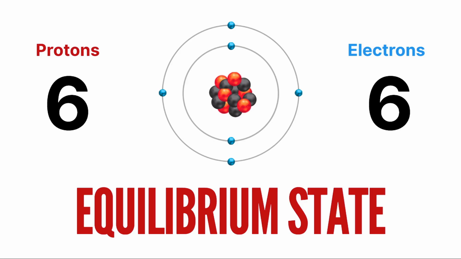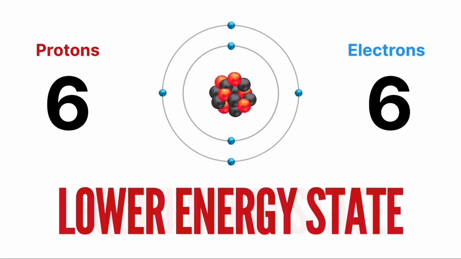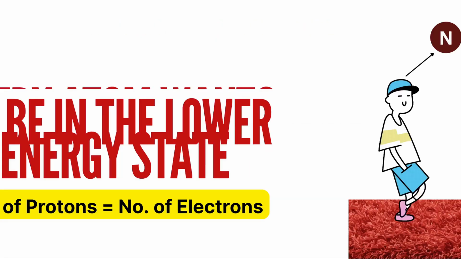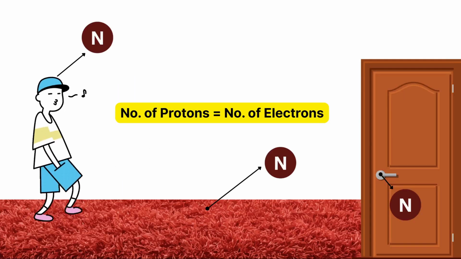If the atom has an equal number of protons and electrons, it is said to be in an equilibrium state. This equilibrium state is also known as a lower energy state. Okay, this is a rule: every atom by nature wants to be in the lower energy state, which is when the number of protons is equal to the number of electrons. Okay, we have an example scenario here.